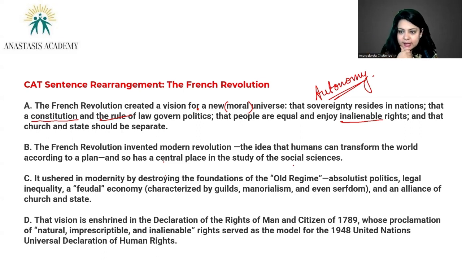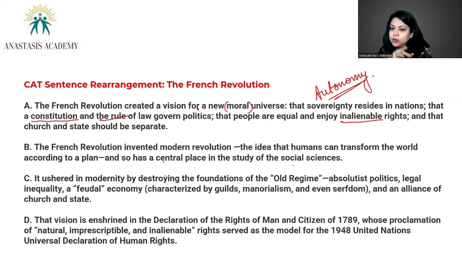Okay. B says the French Revolution invented modern revolution. That means there have been revolutions in the past which were not so modern, maybe. The idea that humans can transform the world according to a plan, and so has a central place in the study of social sciences.